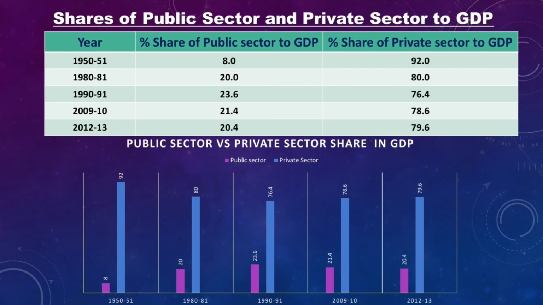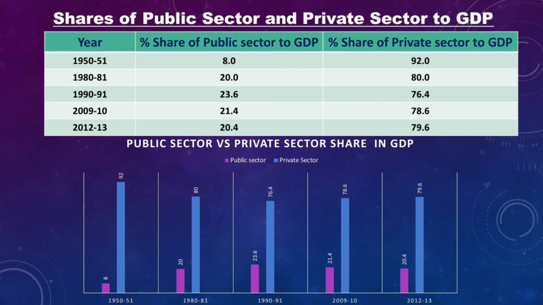Now let us move to the next portion, that is the share of the public sector as well as the private sector to GDP. I have told you already, this is one of the important essay questions. Not so important, but very easy to learn. First we have to write the introduction.